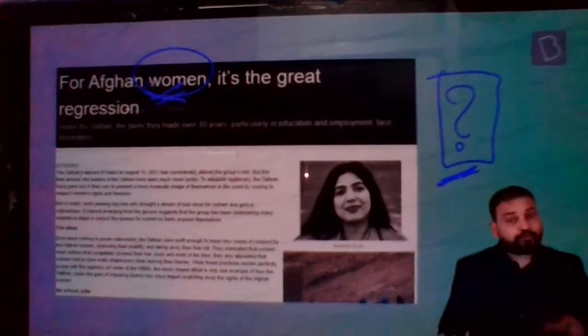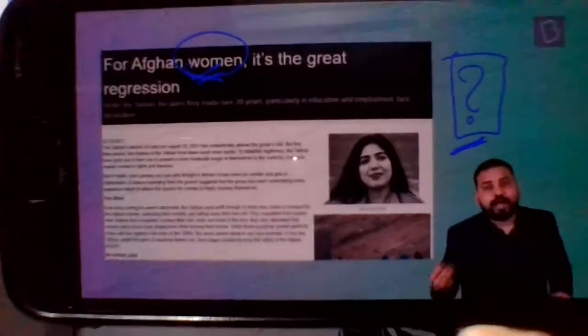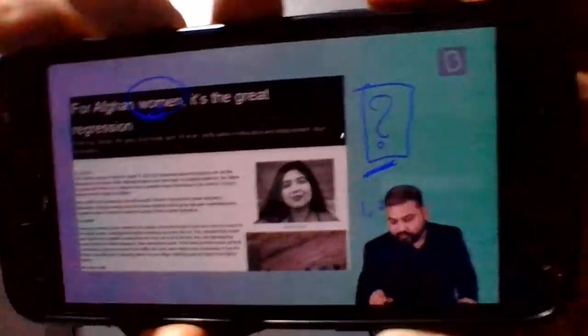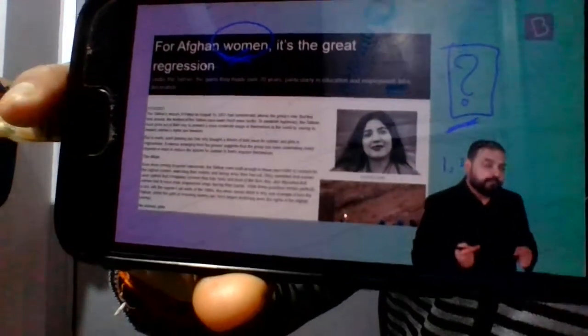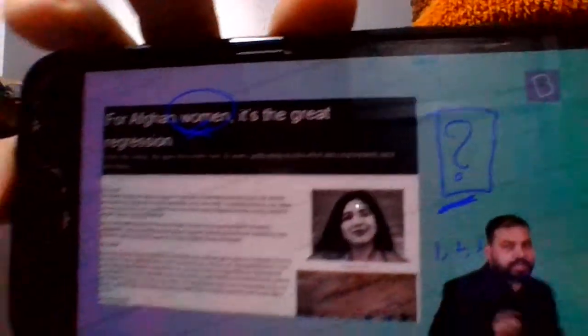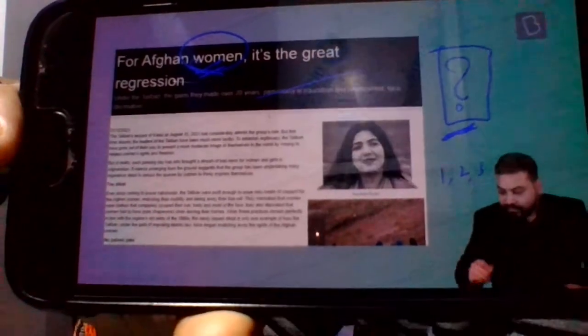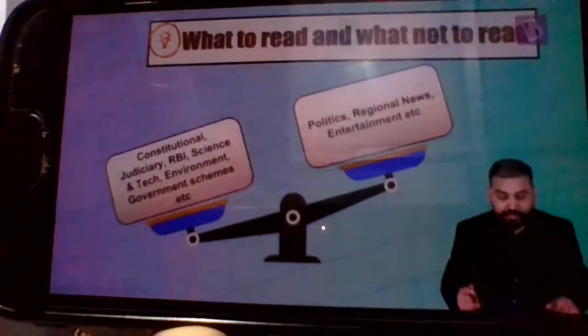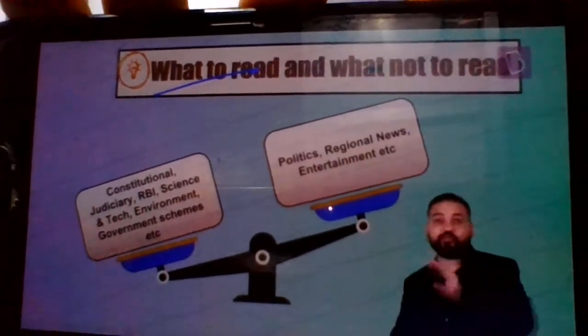Let's move ahead. So slowly and slowly, you all will realize that if you get into the habit of reading newspaper, 1 month, 2 months, 3 months have passed, you will start identifying topics about which you would already have the knowledge, and you can easily say, I don't need to do this. You can leave that particular topic. Moving ahead. So here the big question comes: what to read, what not to read.